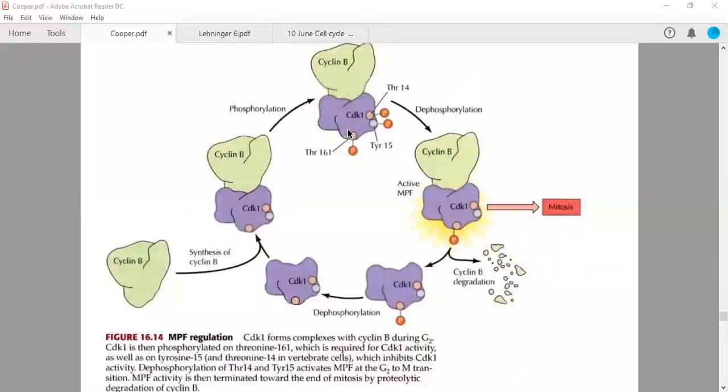So the three positions, out of which one is activating and two are inhibiting, are phosphorylated by certain kinases. Now I want to ask you, do you know the names of those kinases required to phosphorylate these three positions respectively? There are three different kinases required for specific phosphorylation of each position within this cyclin dependent kinase. Someone? I'm waiting for your answer.